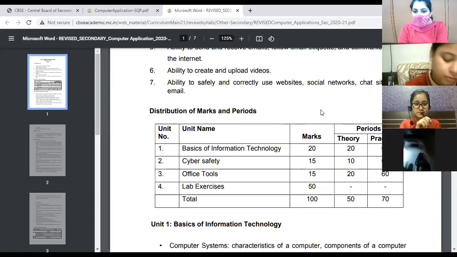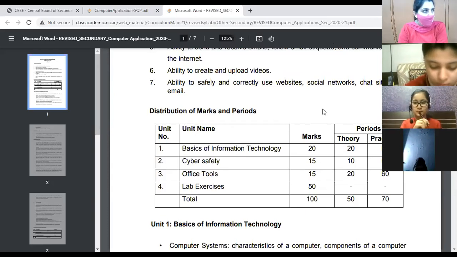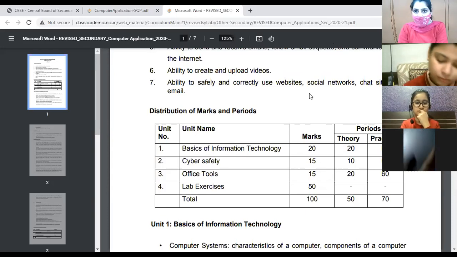Written: Basics of Information Technology 20, Cyber Safety 15, Office Tools 15. Basics means chapter number 1, 2, 3, 5, Cyber Safety chapter number 6, then 7, 8, 9, 10, 11. That is the Office Tools. Clear?